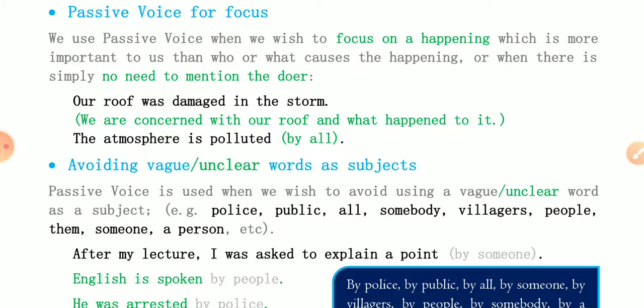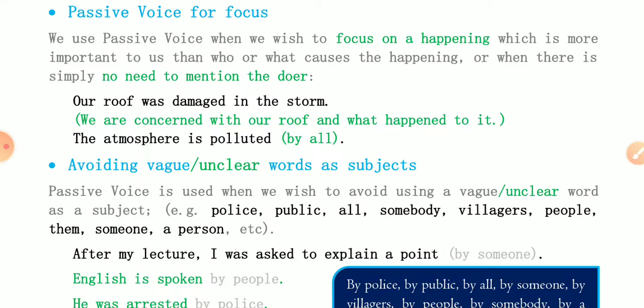Our roof was damaged in the storm. So here we are concerned with the roof and what happened to it. The atmosphere is polluted. The atmosphere is polluted by all. Right? But by all will not be written.